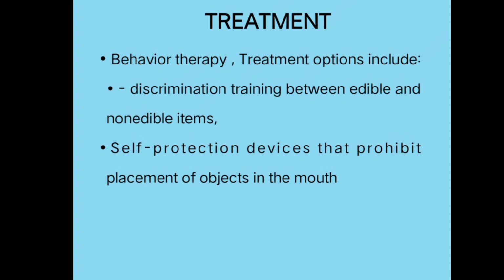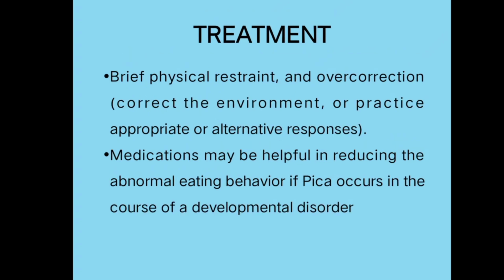Sometimes what we can do is change the texture, smell, or taste of that particular product, so that the child will not touch that food or the non-nutritive, non-food substances. And also we can give them training on how to control themselves not to eat those non-nutritive substances like hair, feces, chalk powder, or rice. Next, brief physical restraint can be done. In very extreme cases, you have to do the physical restraint. And overcorrection, that is, correct the environment or practice an appropriate or alternate response.